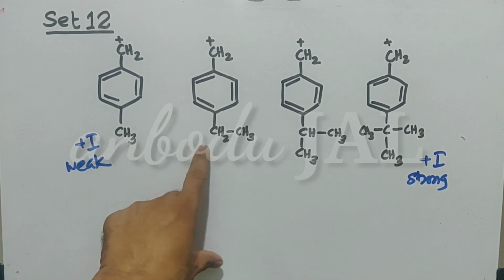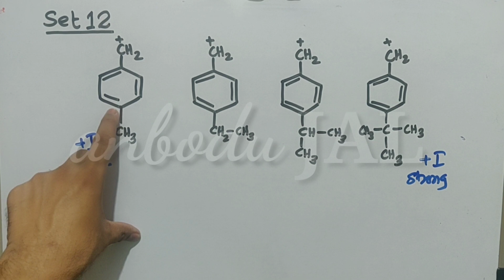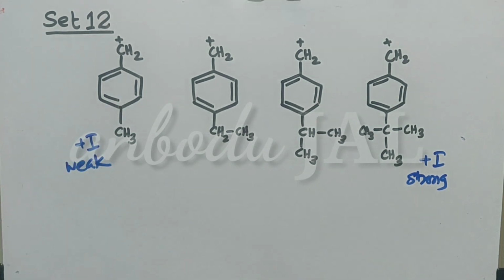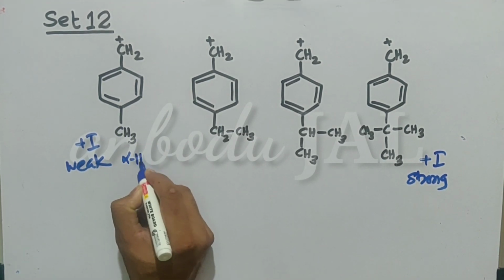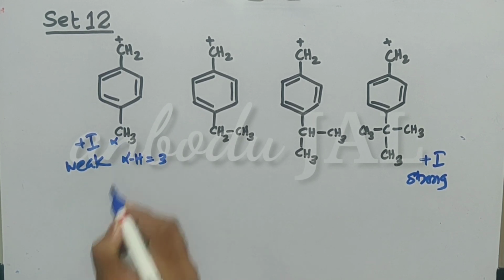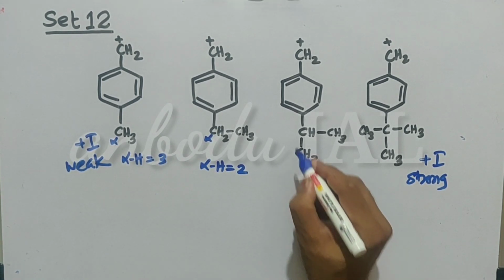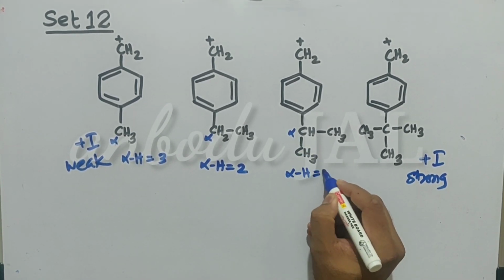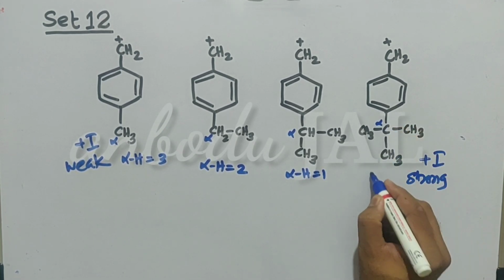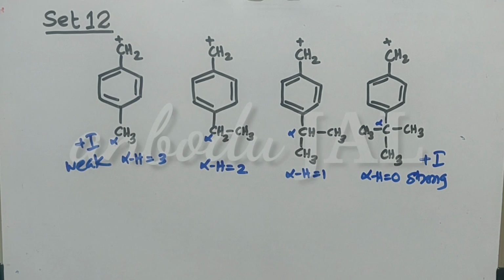But when these alkyl groups are attached to an sp2 carbon, then hyperconjugation takes place. Hyperconjugation is directly proportional to the number of alpha hydrogen atoms. So we can count alpha hydrogens here. In this case, alpha hydrogen is equal to 3 because this is the alpha carbon. Here this is the alpha carbon, so alpha hydrogen is equal to 2. Here this is the alpha carbon, so alpha hydrogen is equal to 1. Here this is the alpha carbon, so alpha hydrogen is equal to 0.